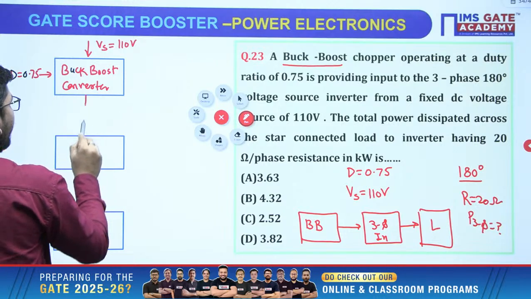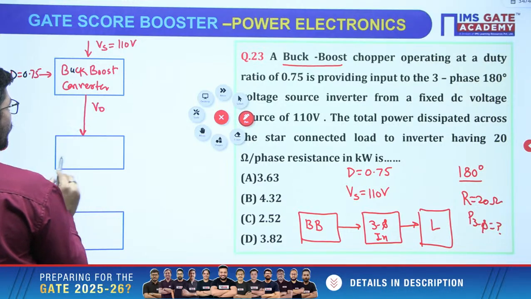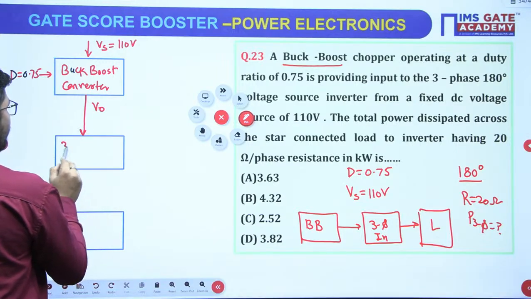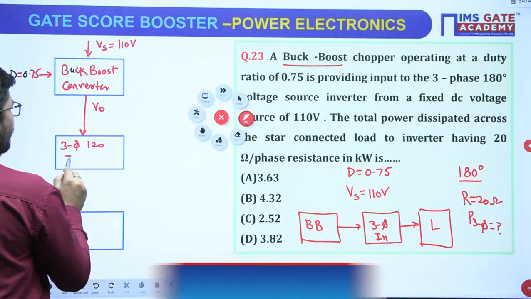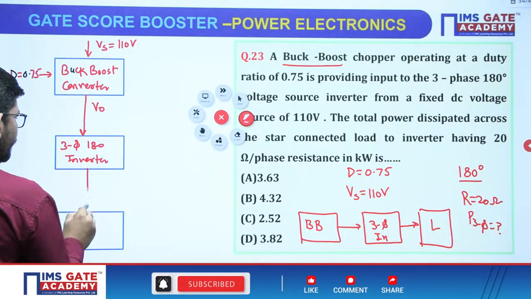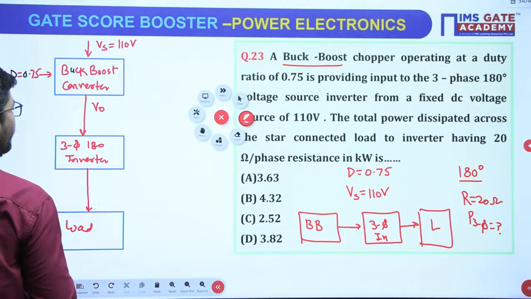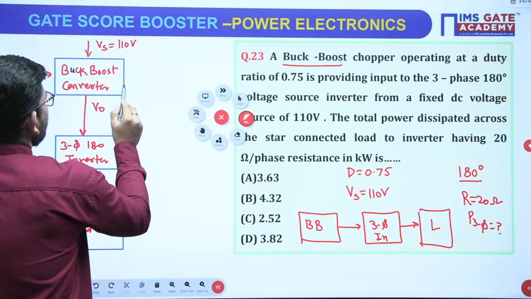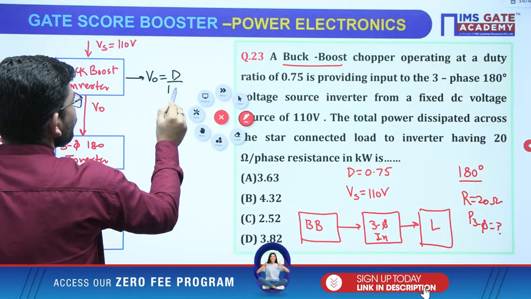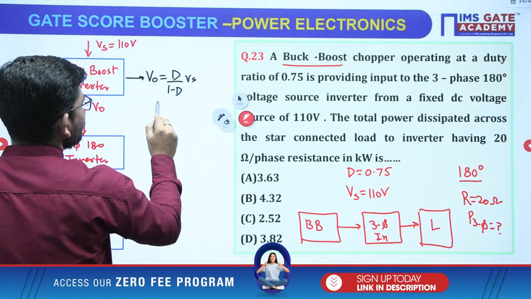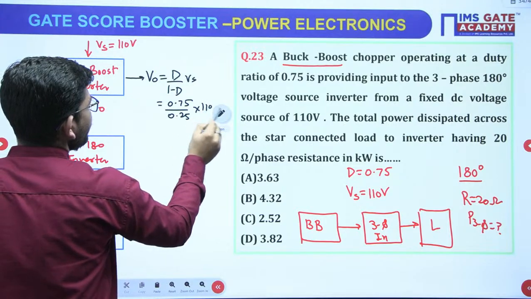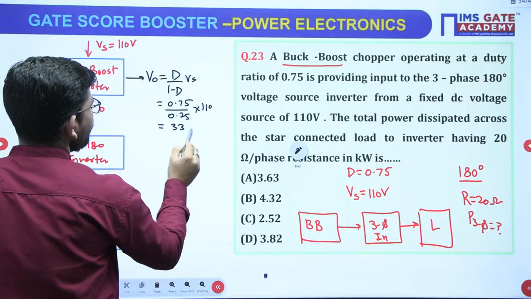Then it is feeding to an inverter. So what is going to be the output voltage? It is going to be the input voltage to the inverter, right? This is our three phase 180 degree inverter, and this inverter is feeding to the load. The output voltage of the buck boost converter is D over 1 minus D into Vs, so 0.75 upon 0.25 into 110, so it will be 330 volt, correct?